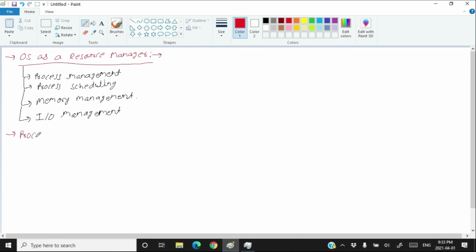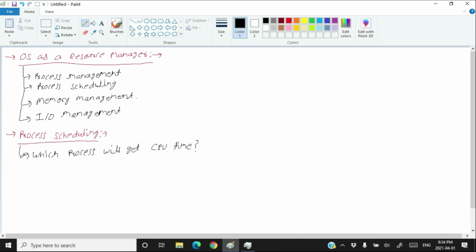Process scheduling. What are the various responsibilities under the process scheduling? In this case, the operating system determines which process will get CPU time.